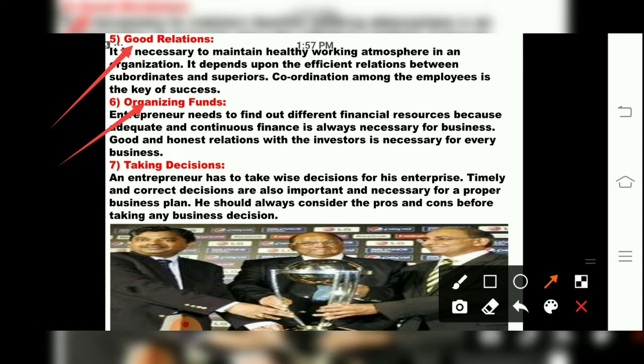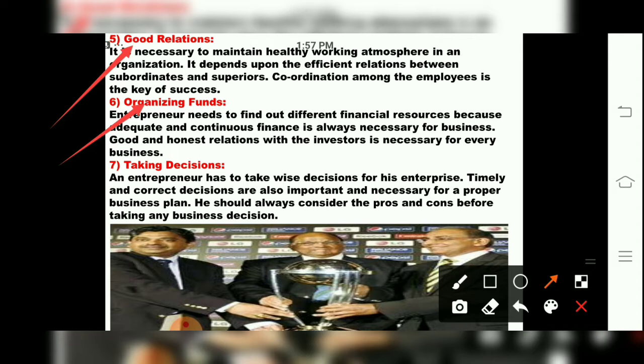Now suppose I am not in a company but I am an investor of the company, which means my 2 lakh or 5 lakh rupees are with the company, I have given it to the company to run the business. So I am an investor. So they have to maintain good relationships, which means the company should have friendly relationships with me. They should talk politely with me. There should be proper communication skills with me.